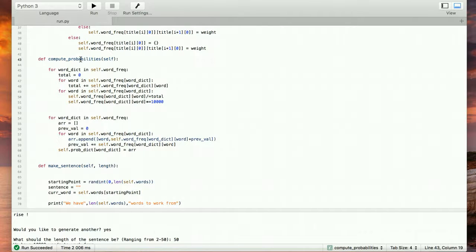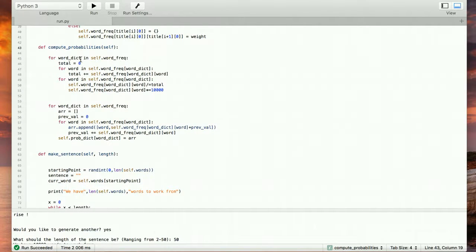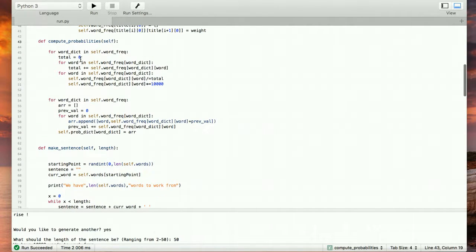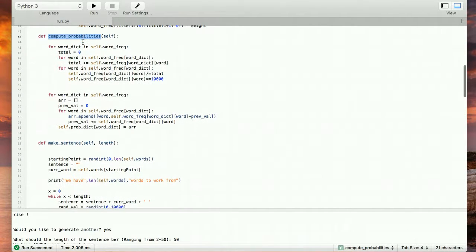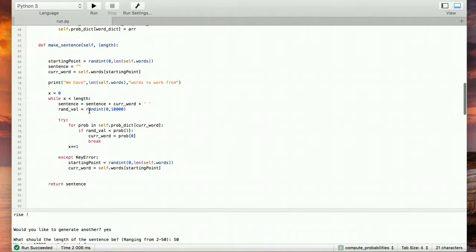For Rick, "and" can go from 0 to 5,000, and "loves" can go from 5,000 to 10,000. Say a random number prints 6,000. That falls between 5,000 and 10,000, so it would be "loves". That's how you generate the next word based on compute probabilities, and make sentence just makes use of those.